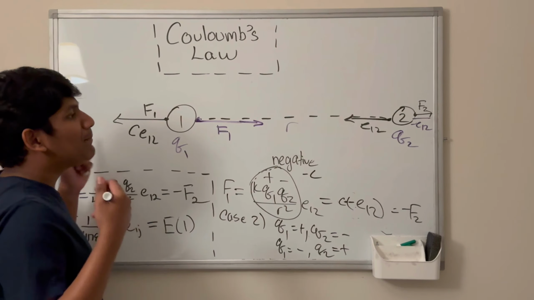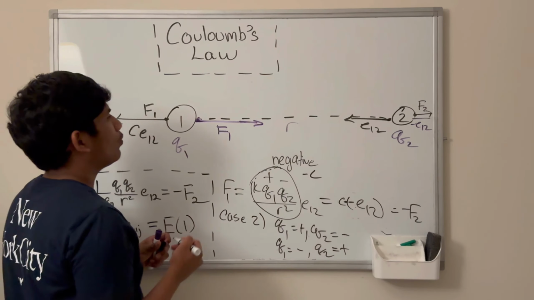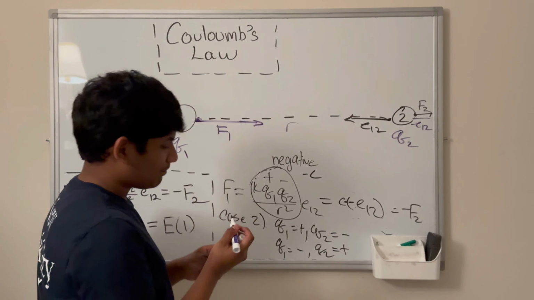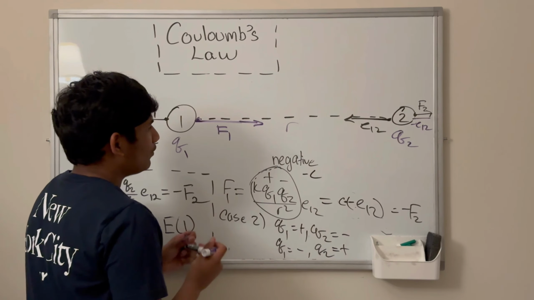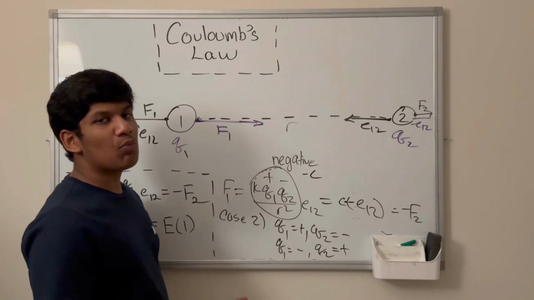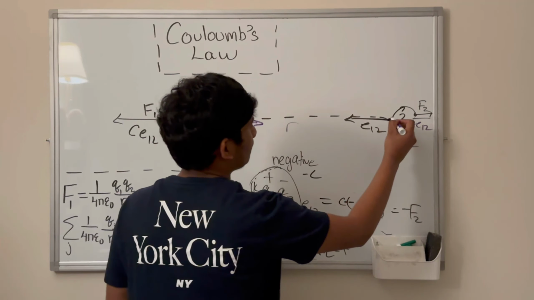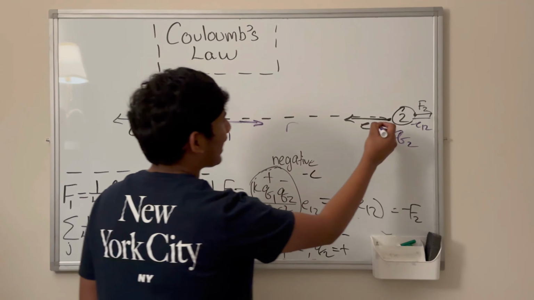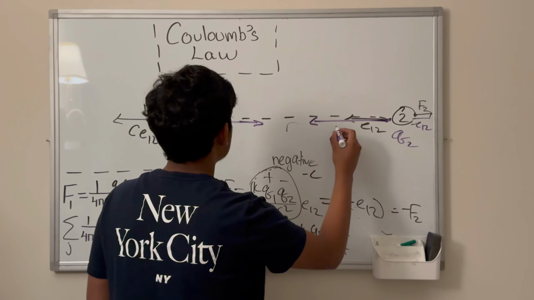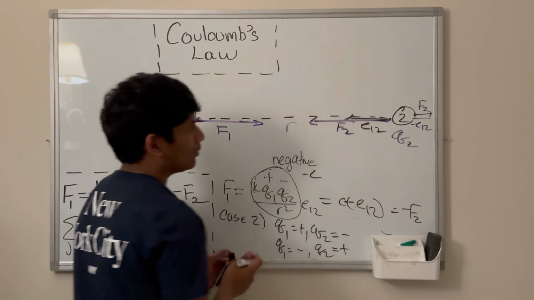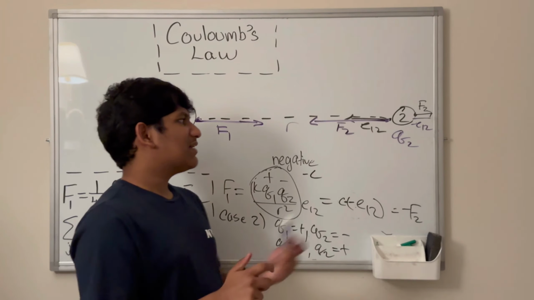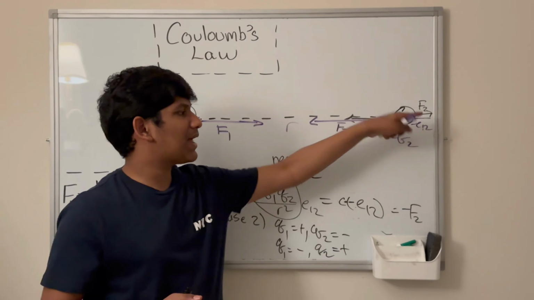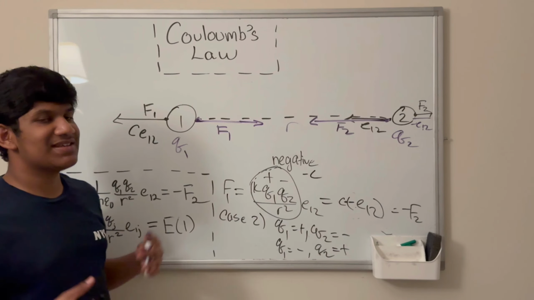So now that we've identified F1 and F2, we do the same thing with the other case, case 2. So in the purple case, we find, what is F2? Well, F2 is negative F1. If it's negative F1, it points in the opposite direction as F1 with the same magnitude. So this is F2. Now, by the way, this might look small, but that's because of the limitation of the whiteboard. F2 over here in black still has the same magnitude as this F1.